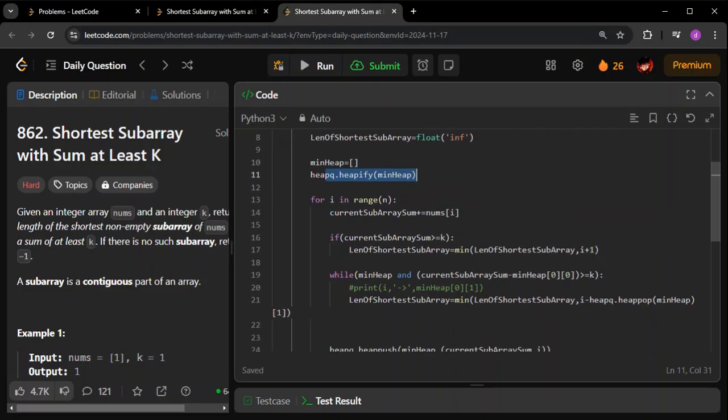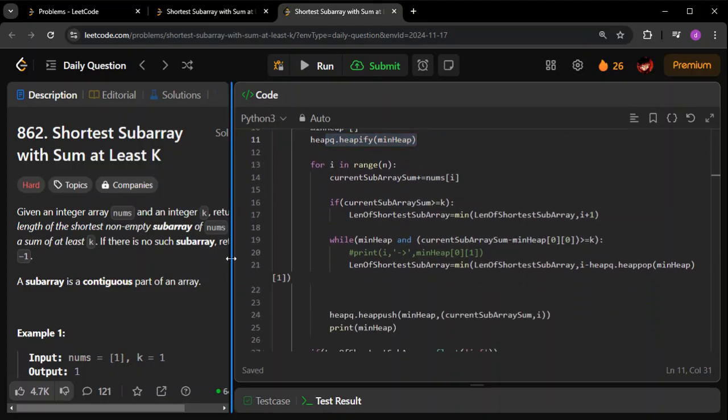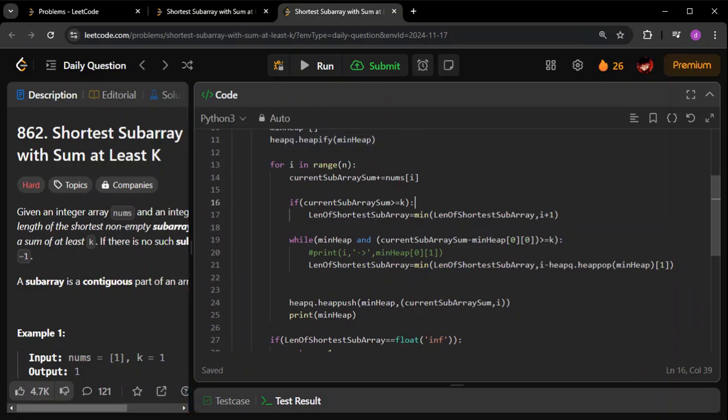Next, what I'm doing. But just remember, this is a hard question. You have to bear with me, because there is so much to explain. That's why I'm touching even the smallest of the points, so that you don't make that mistake. So what you have to do next? As simple as that, every element you have to add to the current subarray sum. Once you have done it, you have to see whether the sum is greater than or equal to k or not. That is for the whole array I'm checking.